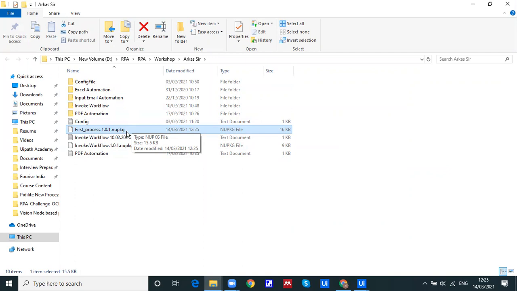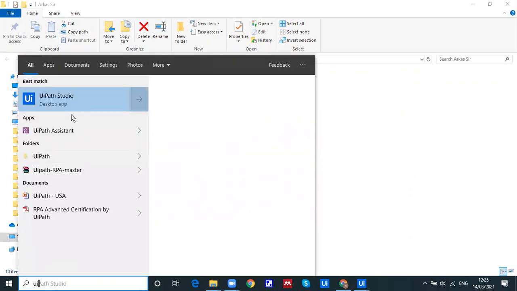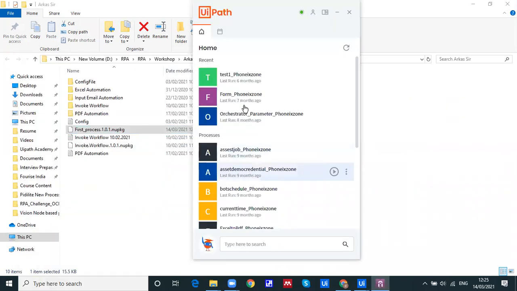Or we can do it directly: if I send this package to you and you have the UiPath Assistant installed on your machine, then you can run this package directly through the UiPath Assistant. Let me show you. The UiPath Assistant is there with me. So this is the UiPath Assistant.